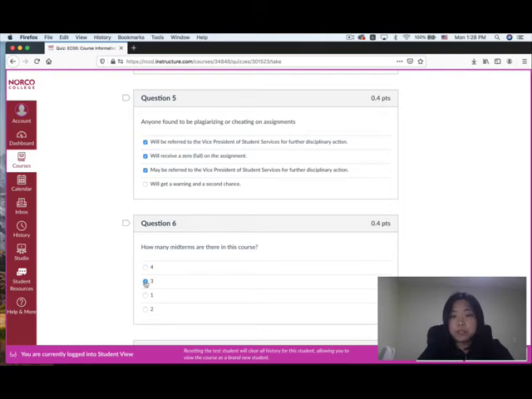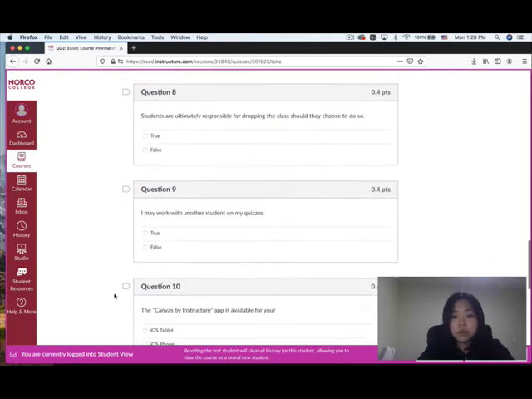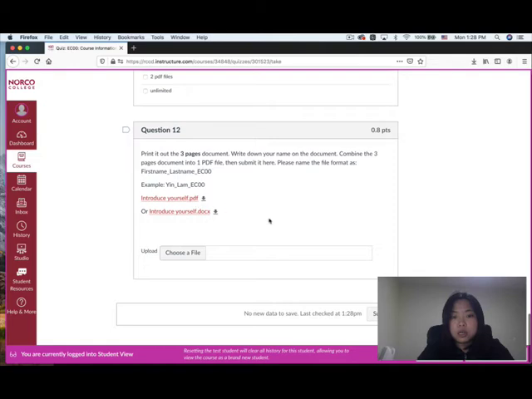So we have 3 midterms. Okay, answer all those questions. For the last question, you're gonna see the instructions here. Print out the 3-page document. Write down your name on the document. Combine the 3-page document into one PDF file and submit it in here.